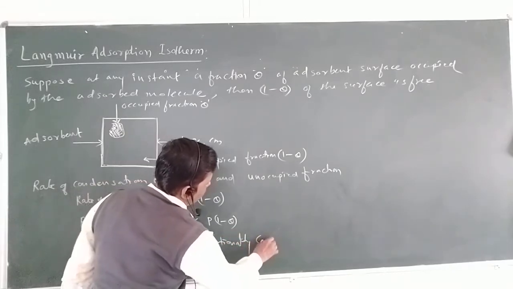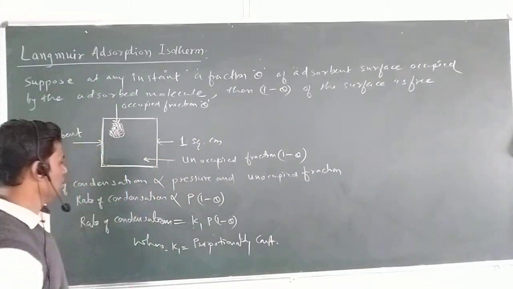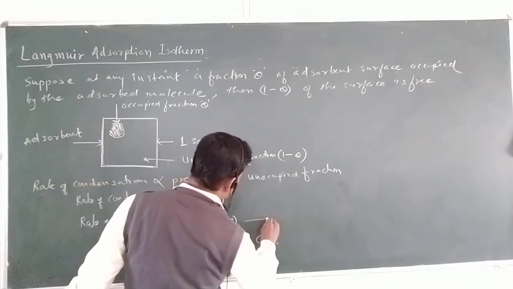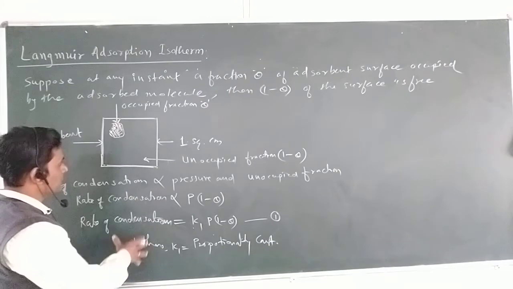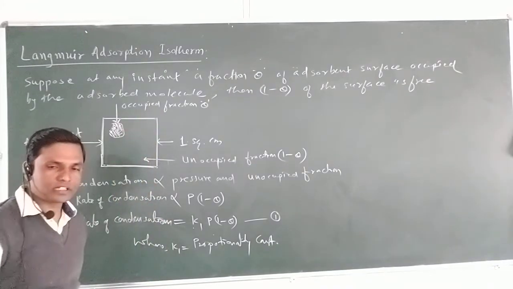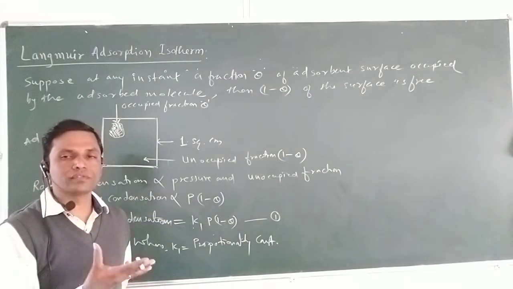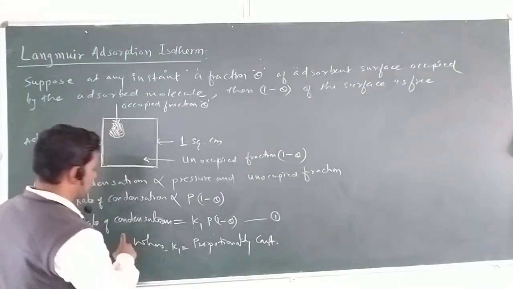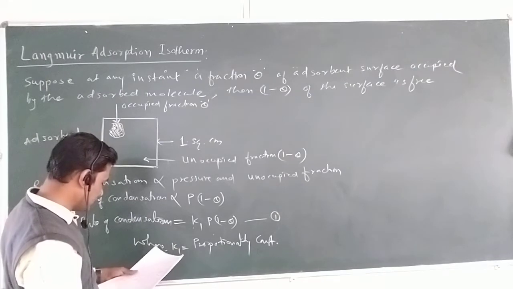This is equation number 1. How is it determined? Rate of condensation is nothing but the rate of adsorption. The rate depends only on how much space is free for adsorbing, that is 1 minus theta. Therefore, rate of condensation equals K1 pressure into 1 minus theta.